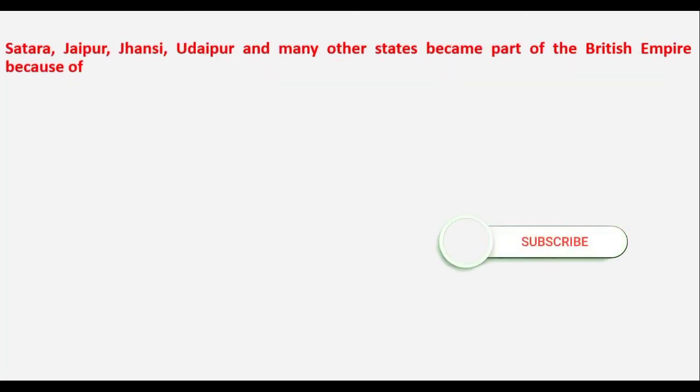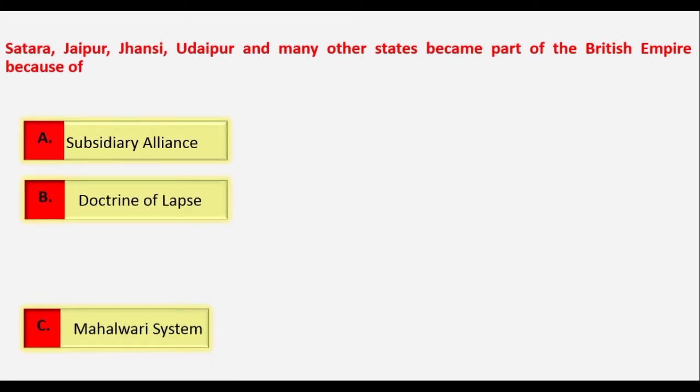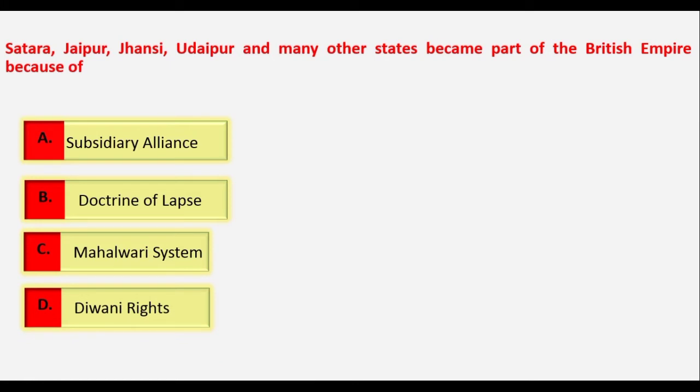The next question is, Satara, Jaipur, Jhansi, Udaipur, and many other states became part of the British Empire because of which policy? Let's see the options: subsidiary alliance, doctrine of lapse, Mahalwari system, Diwani rights.